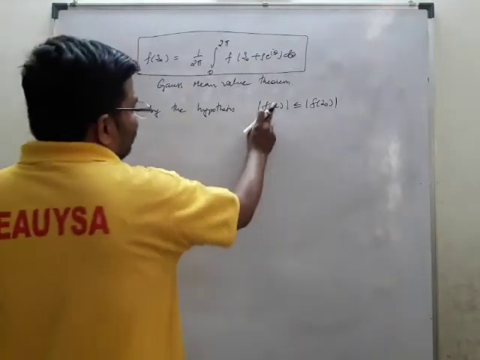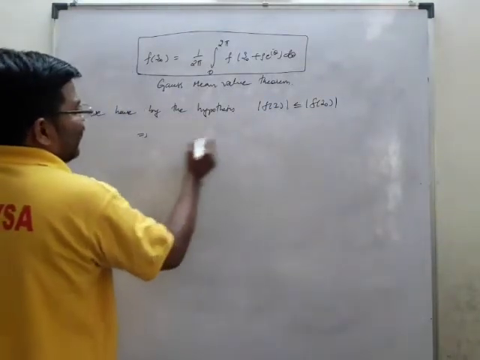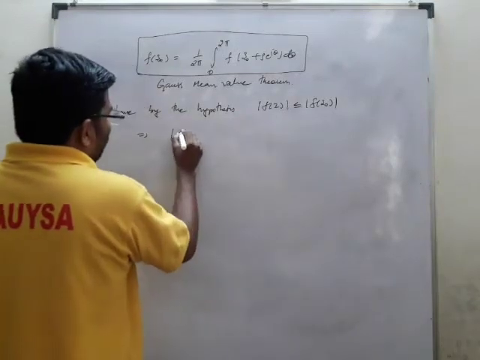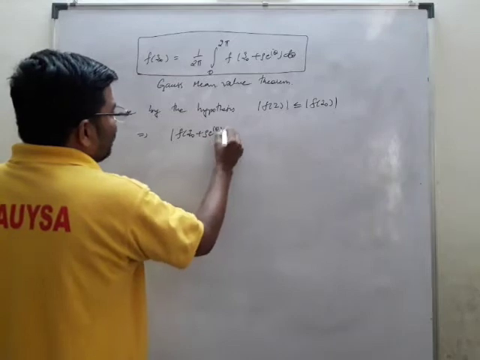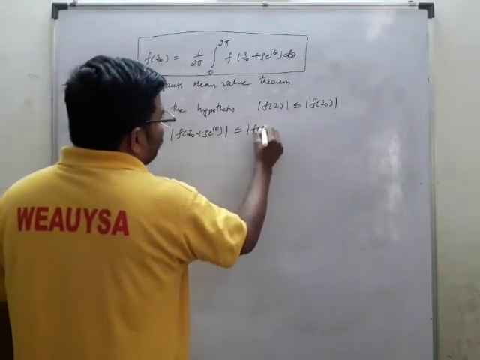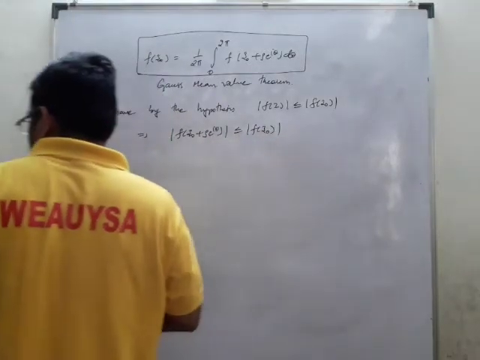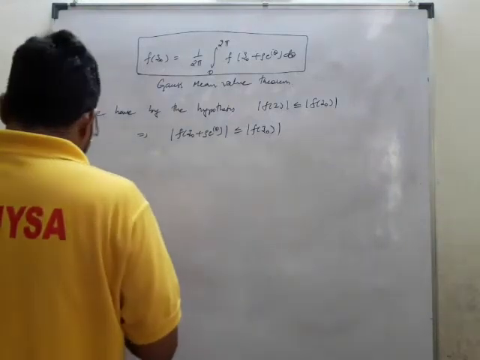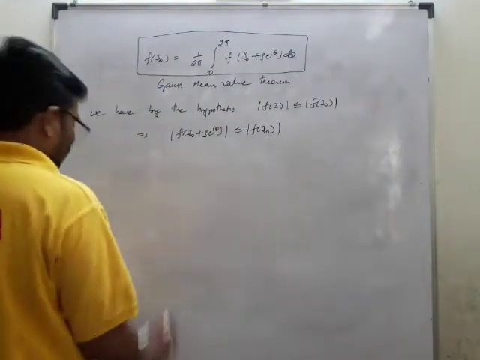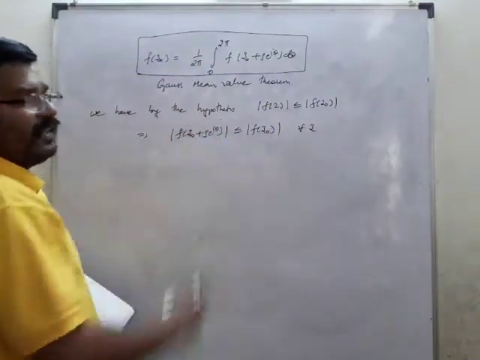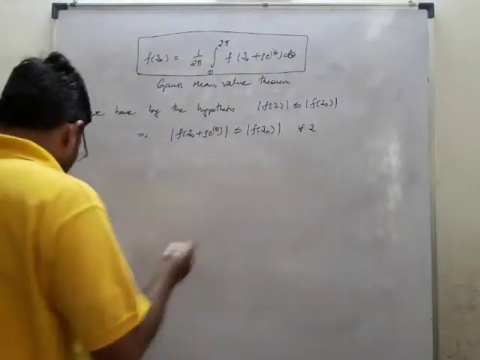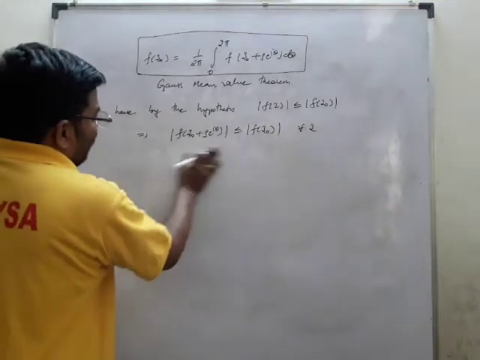Okay, so what is f(z) here? I may write this as mod f(z) = mod f(z₀ + ρe^{iθ}), which is less than or equal to mod f(z₀). Now this is what is given, in particular, for all z. Since z = z₀ + ρe^{iθ}, this is what we have.